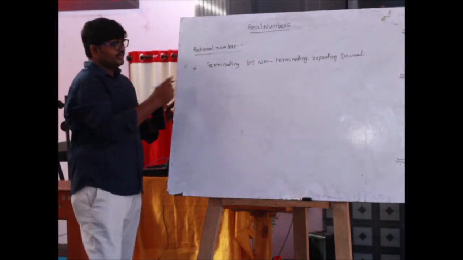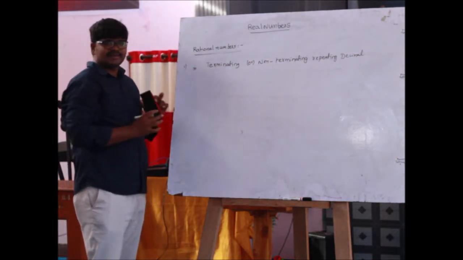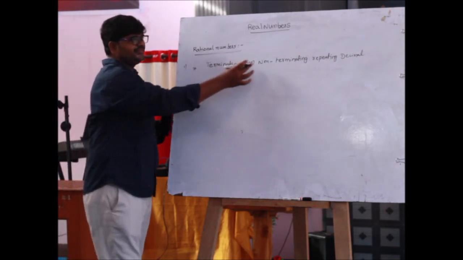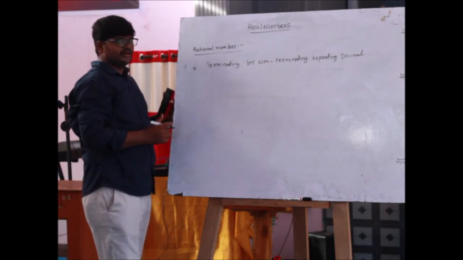First point, every rational number can be expressed as either terminating or non-terminating repeating decimals.